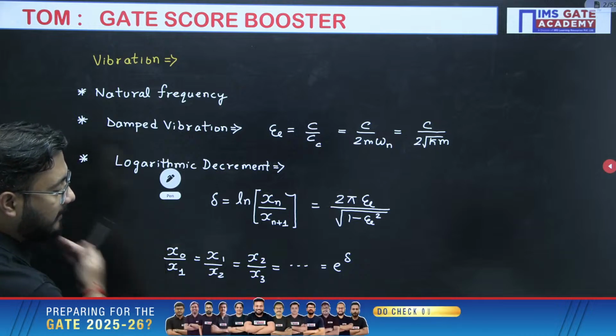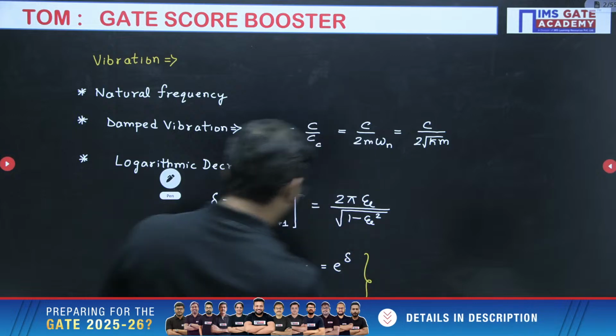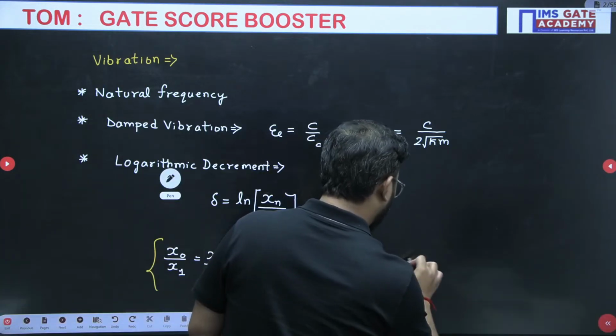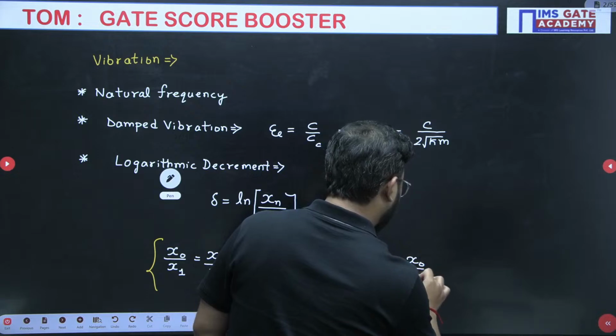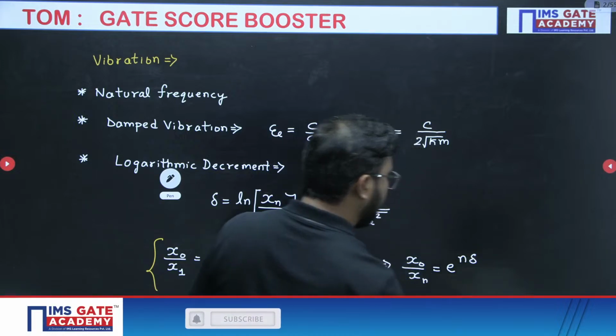Now if I multiply all those ratios, what will I get? If I multiply all these ratios, you will get x0 by xn equals e to the power n into logarithmic decrement.